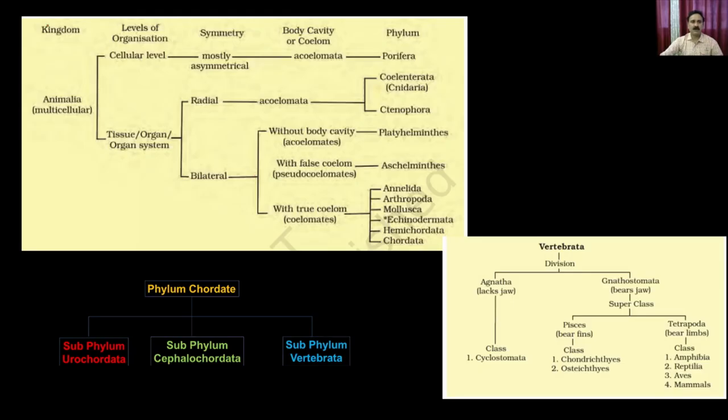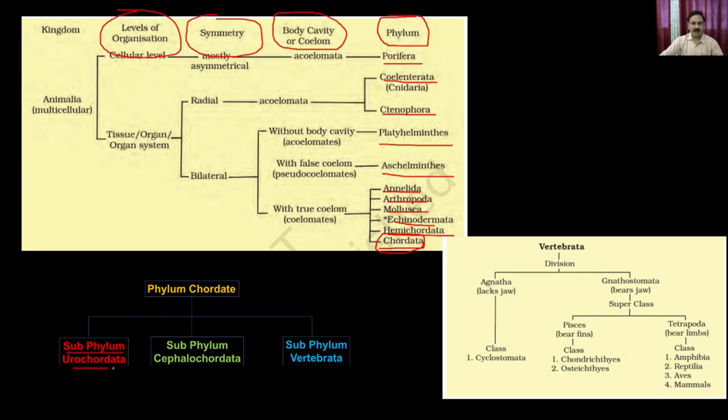So we have used the level of organization, we talked about symmetry, and we talked about the body cavity. On that basis we have classified the animal kingdom into different phyla. We discussed Porifera, Coelenterata, Ctenophora, Platyhelminthes, Aschelminthes, Annelida, Arthropoda, Mollusca, Echinodermata, and Hemichordata. When we discussed Chordata, we said that Chordata is a very big phylum. That's how this phylum is divided into three subphyla: the subphylum Urochordata, subphylum Cephalochordata, and subphylum Vertebrata.